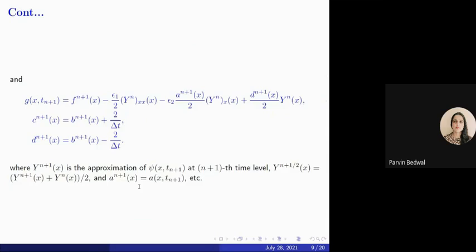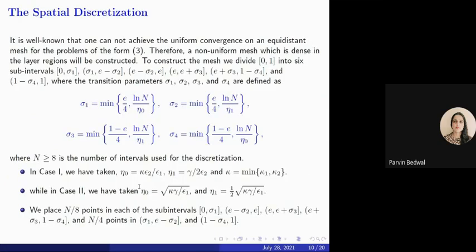After that, to solve the system of ordinary differential equations, we have to discretize our scheme spatially also. But as there are two small parameters, we can't use a uniform mesh. That's why we have to define a non-uniform mesh, which is dense in the layer regions.